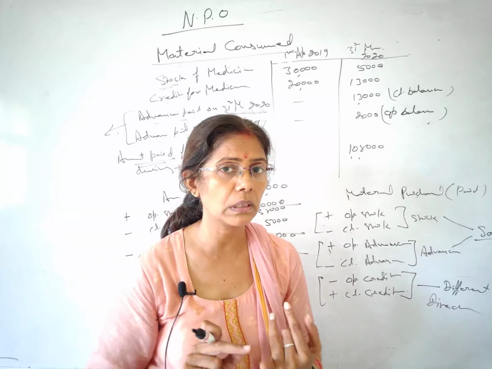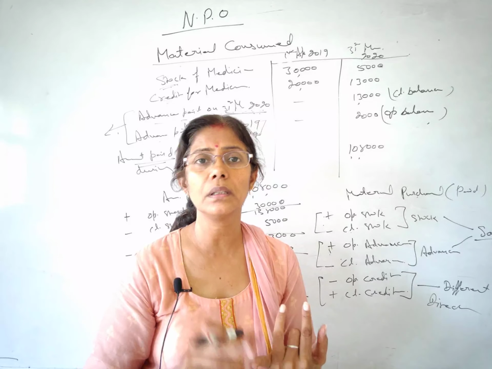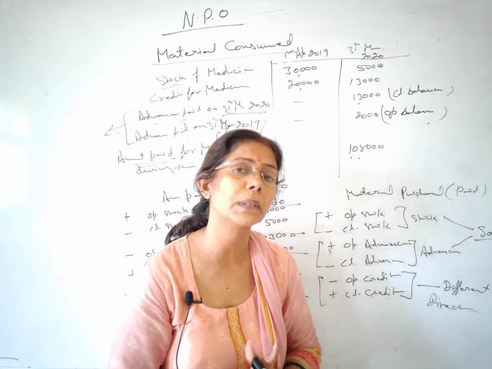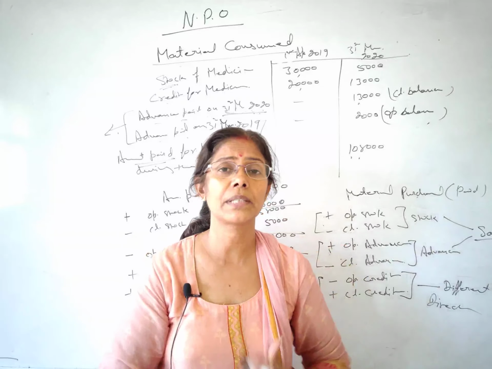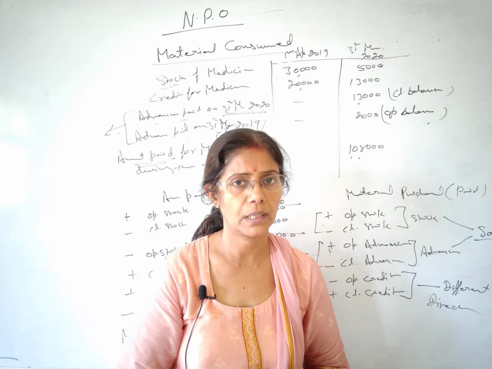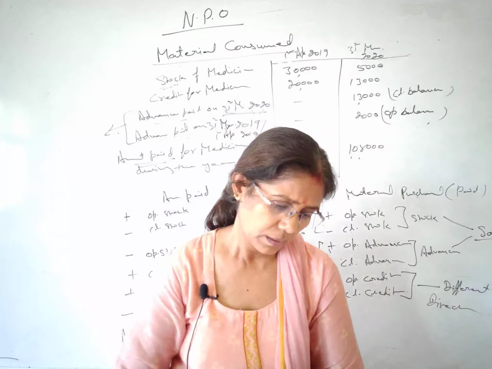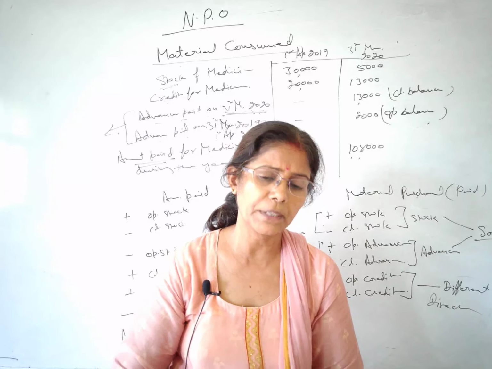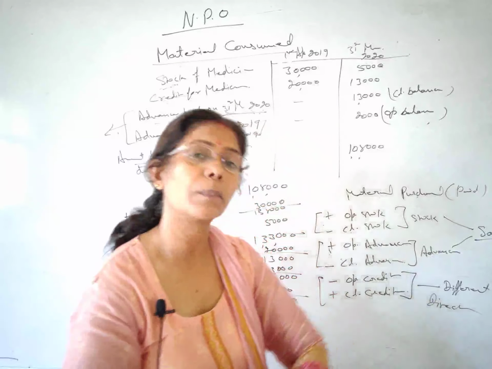If it is for general revenue nature, it will be treated on the income side of the income and expenditure account. And if it is for a specific purpose, it will go to the liability side of your balance sheet, under capital fund. I hope it's clear. Well, students, although we don't have anything special, we simply have to prepare the income and expenditure account and balance sheet.